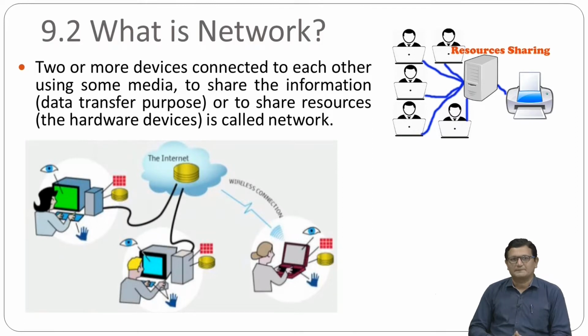So a network means two or more devices connected to each other using some media. So here obviously we will use a media. Media can be anything. Media can be a cable, right? It can be a wire. Okay. Media can be, you know, air. Here we are doing a transmission through the air, and we are sending some radio signal which will be received by some other machine, and it is called wireless networking, right.